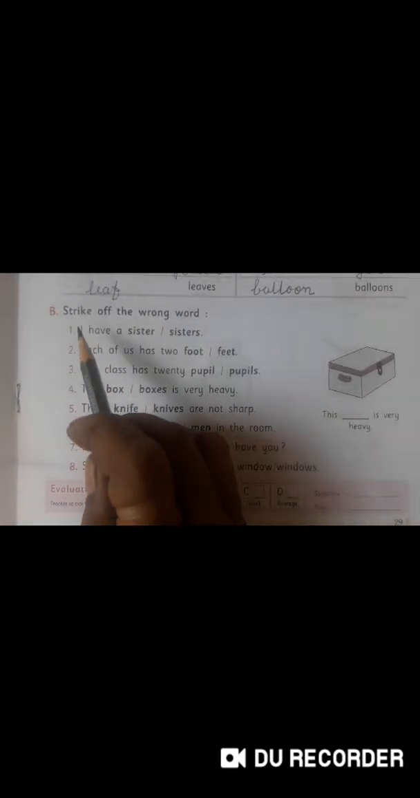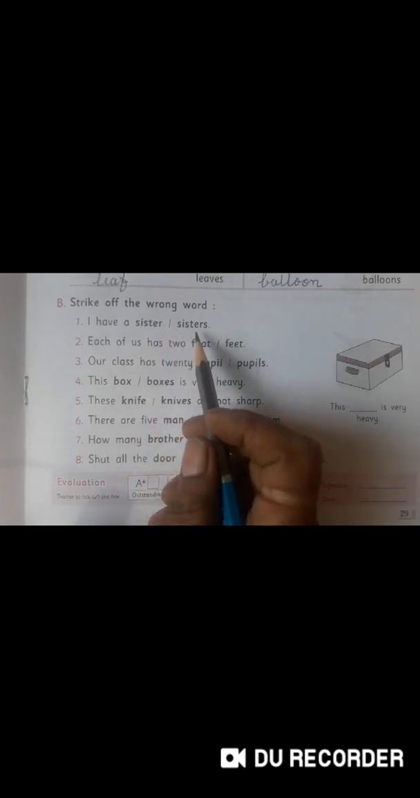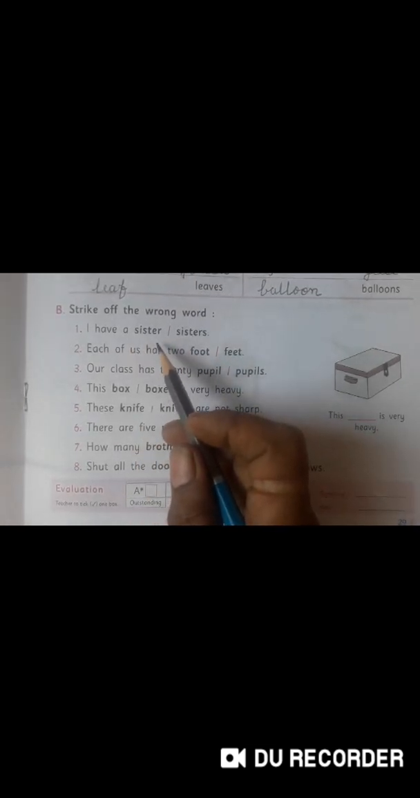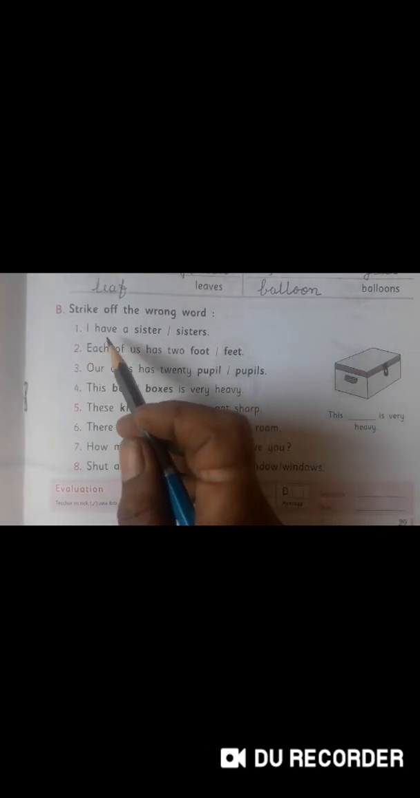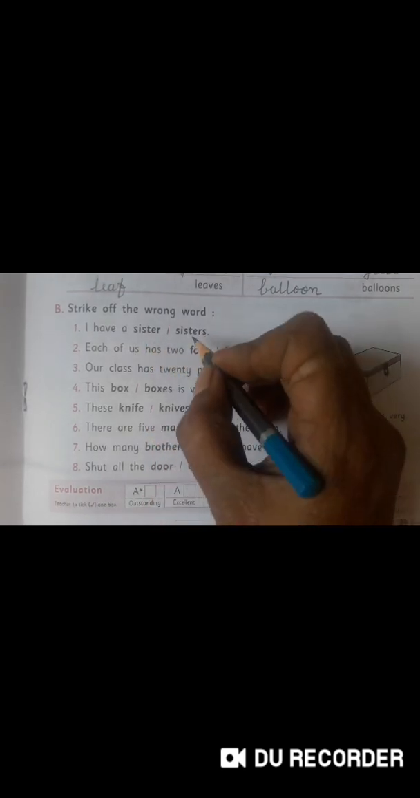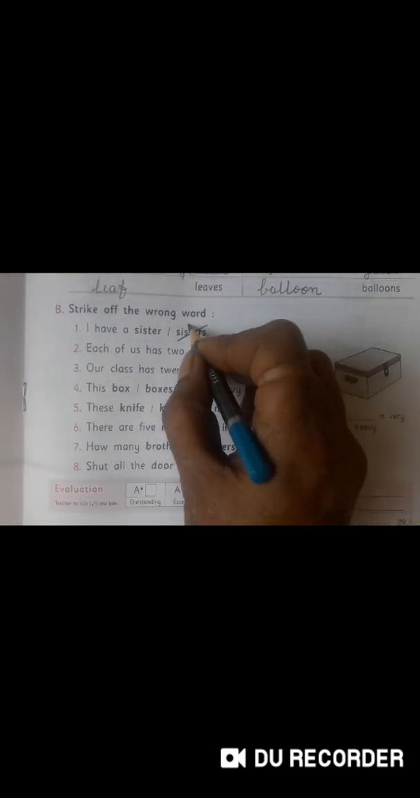Now next number B is, see here, strike off the wrong word. The word which is wrong, that you have to strike. See, I have a sister or sisters. Here a is given to you, means only one sister. So for singular, sister. So I have a sister, this is correct. So which word is wrong? Sisters. So this one you have to strike.